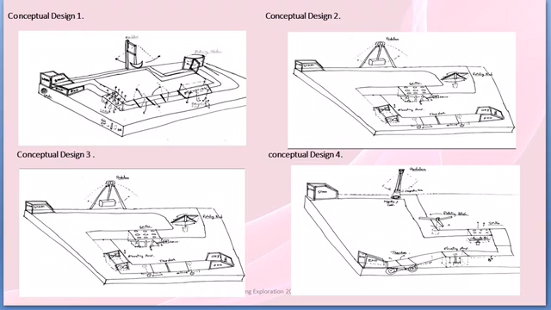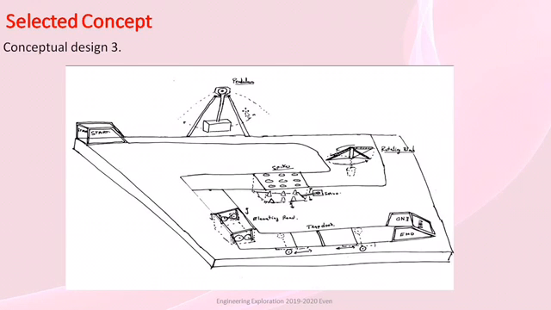Those are conceptual design 1, conceptual design 2, conceptual design 3 and conceptual design 4. We have used different methods for the working of the hurdles in each conceptual design, like using different motors and controllers and different mechanisms like rack and pinion mechanism and also the screw and jaw mechanism. And let's move on to the concept selection. On the basis of weightage to the objectives and Pugh chart, we have selected the best concept among our 4 concepts, that is conceptual design 3.